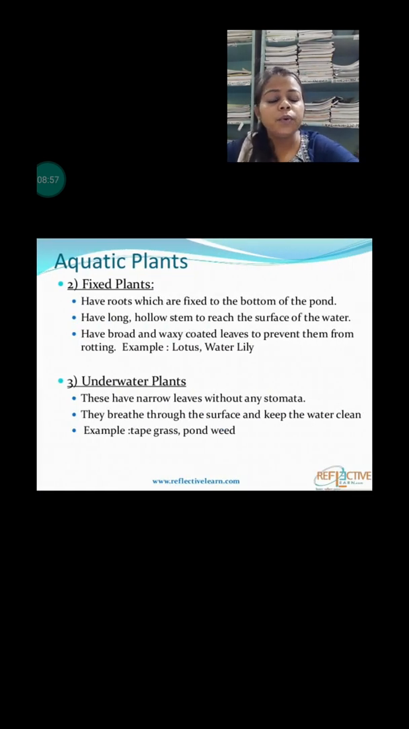Next is the underwater plant. Underwater plants are fully immersed in the water. All the time they have to be in the water, so there is no need for stomata. That's why these types of plants do not have stomata. They breathe with the help of their whole body surface.